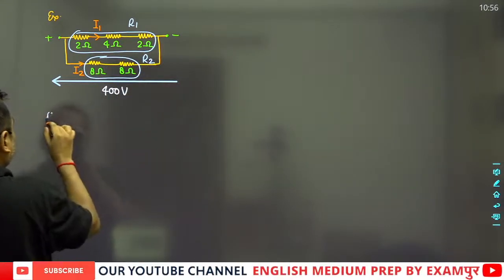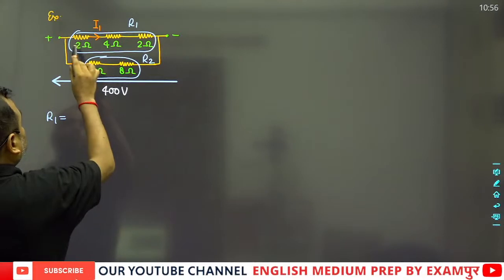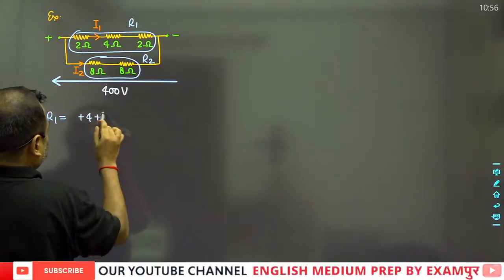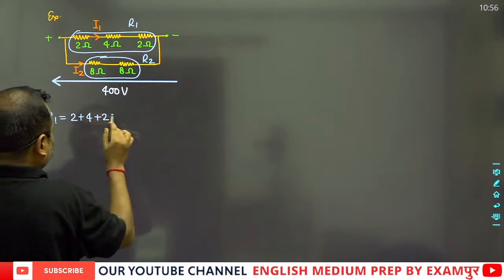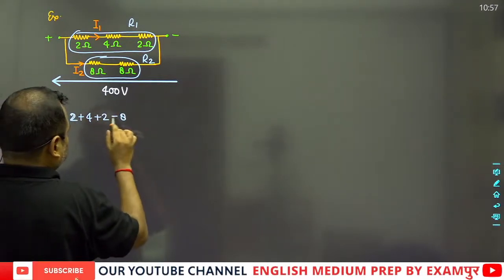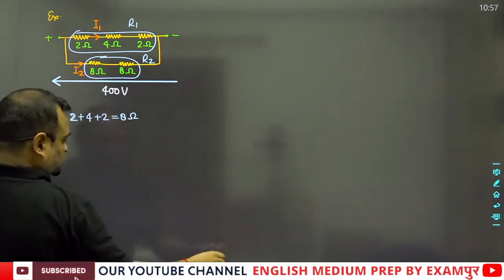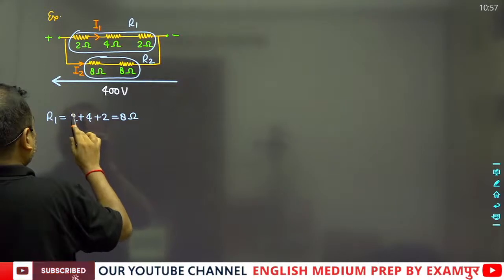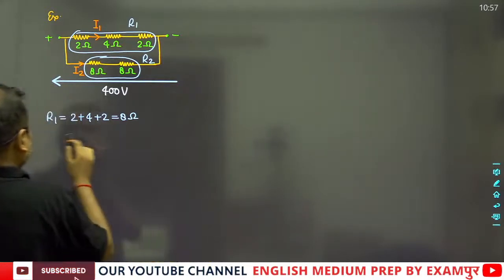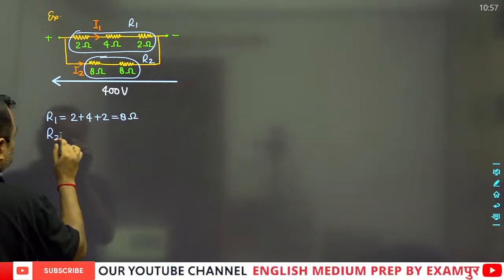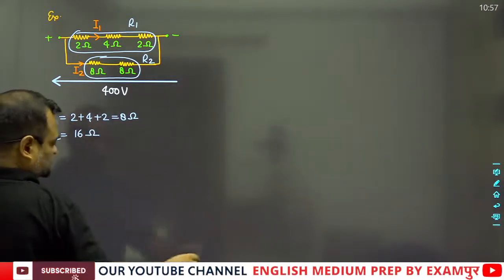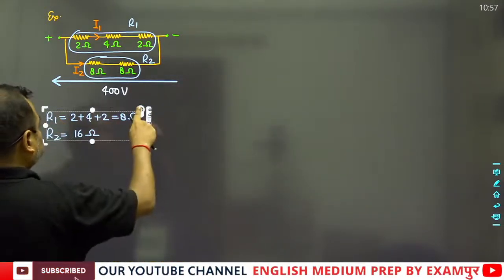So R1 will be equal to 2 plus 4 plus 2, and this will be equal to 8 ohms. Now R2 will be equal to 16 ohms.